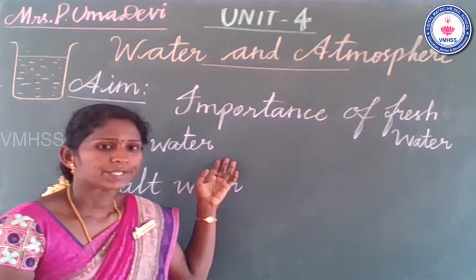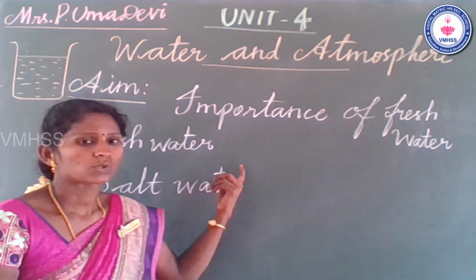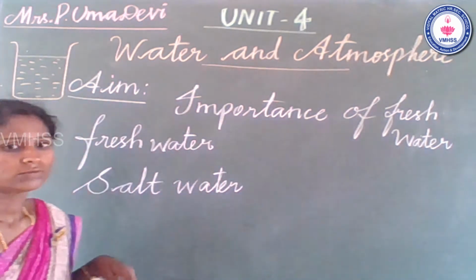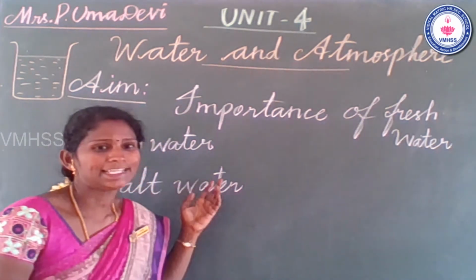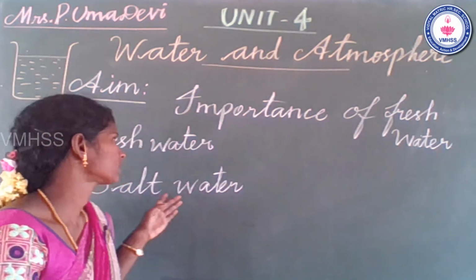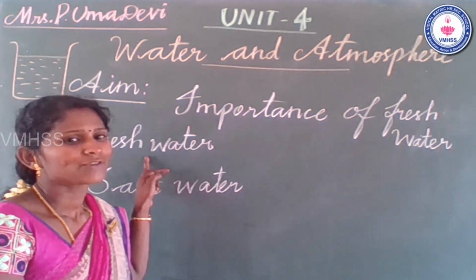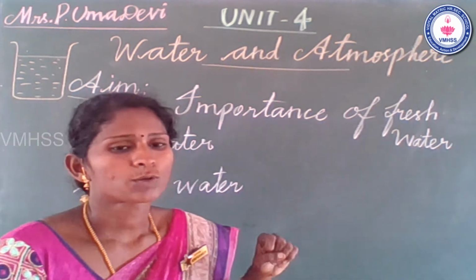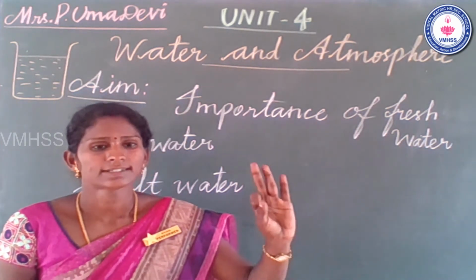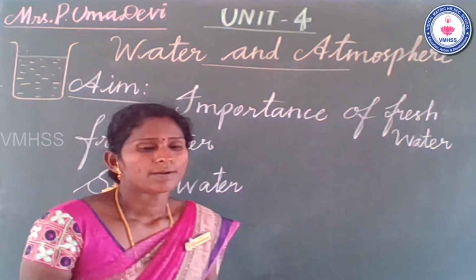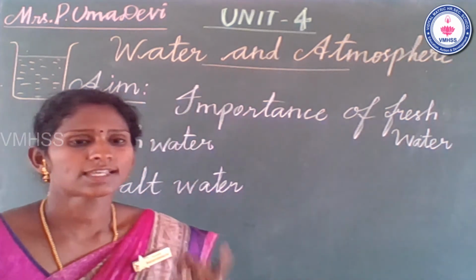Students, water is divided into 2 types, fresh water and salt water. Where is salt water found? Yes, seas and oceans. Very good. Where is fresh water found? Fresh water is found in different types of water bodies: ponds, lakes, rivers. But salt water is only found in seas and oceans.